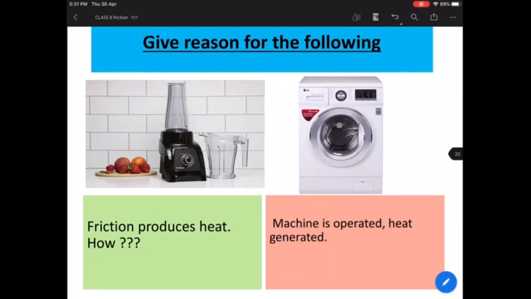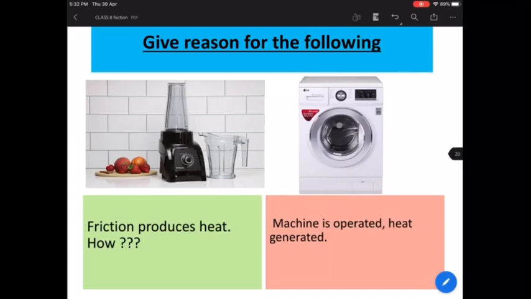Okay. Now, next is another example of friction, how it produces heat. I have already explained to you. Suppose all of you must be having your bicycles. So why do you oil your bicycles? Sometimes you may be hearing some unusual noise from various parts of your cycle.